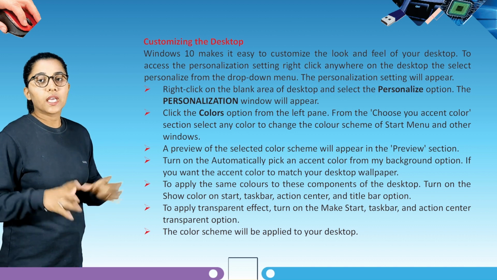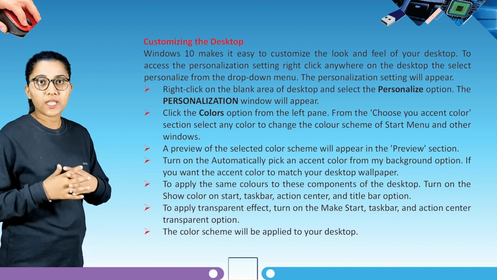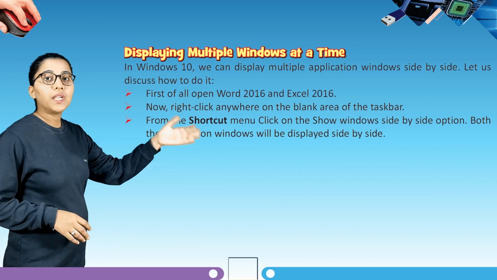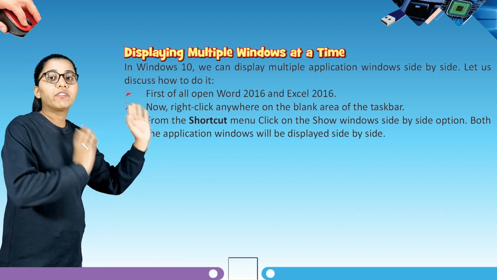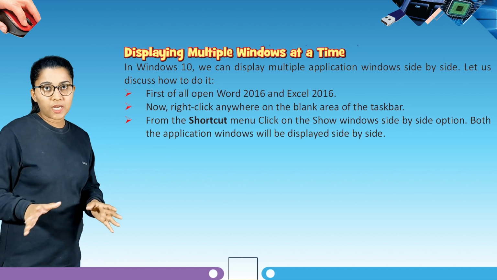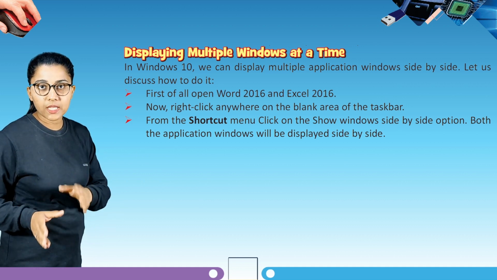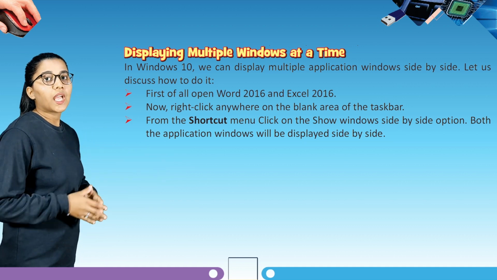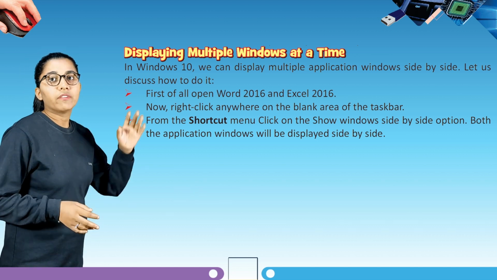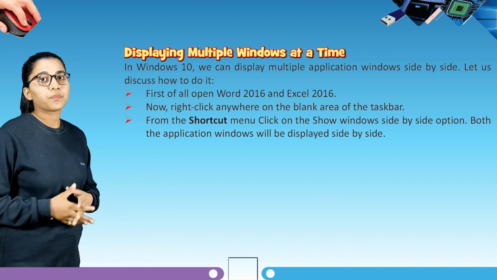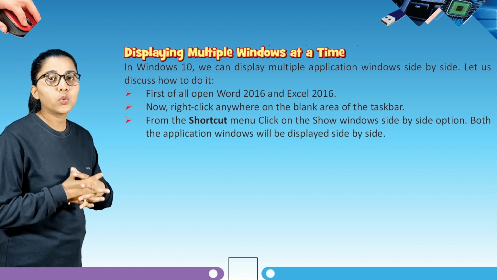So students, let's jump to our next topic, that is displaying multiple windows at a time. How will you use multiple windows at a time on Windows 10? We are going to learn about it in this topic. So in Windows 10, we can display multiple application windows side by side. Let us discuss how to do it.